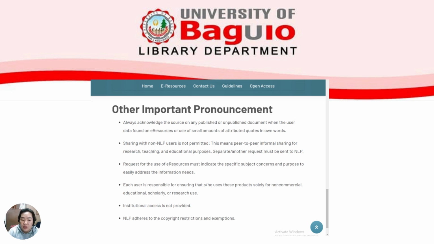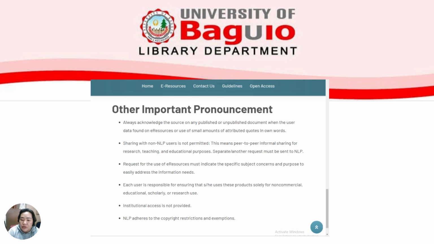So you have to acknowledge. Next, sharing with non-NLP users is not permitted. So you can share the information, but let your friend or classmate register in the portal. Next, a request for use of e-resources must indicate the specific subject concern and purpose to easily address the information.